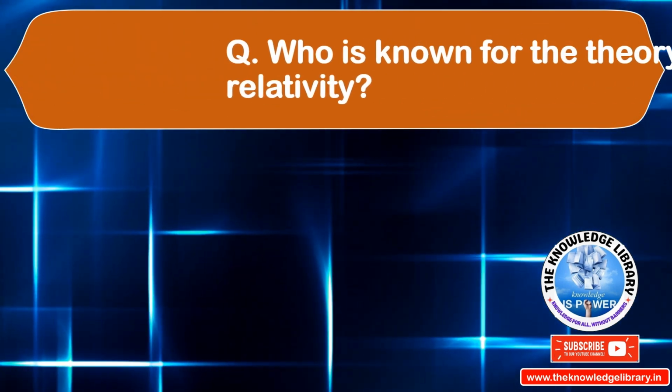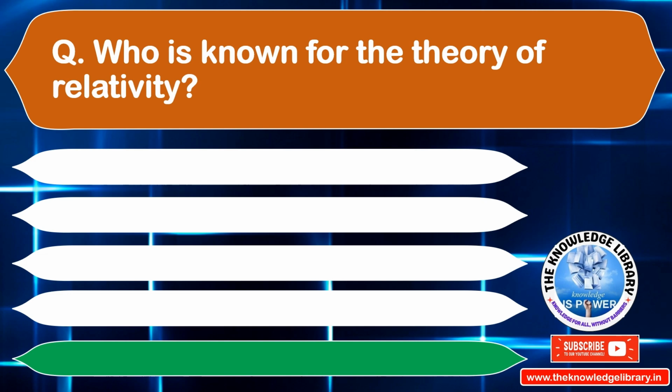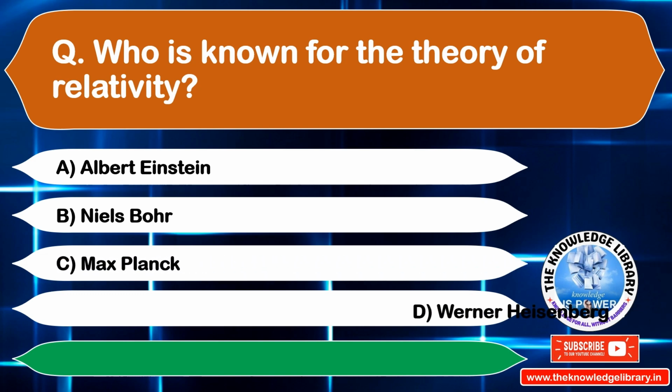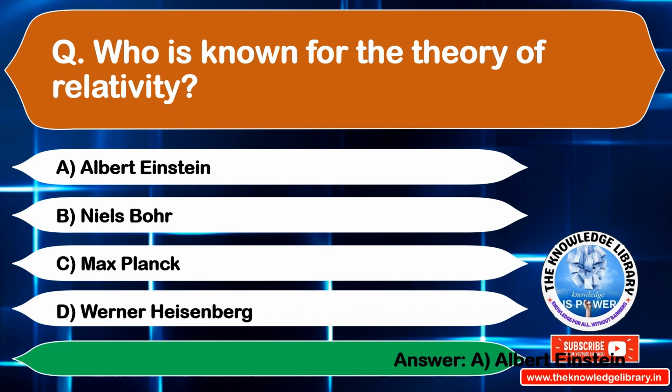Who is known for the theory of relativity? Option A. Albert Einstein. Option B. Niels Bohr. Option C. Max Planck. Option D. Werner Heisenberg. The correct answer is option A. Albert Einstein. Move on to the next question.